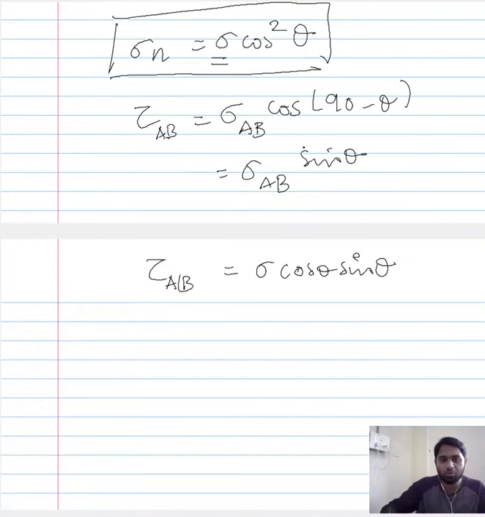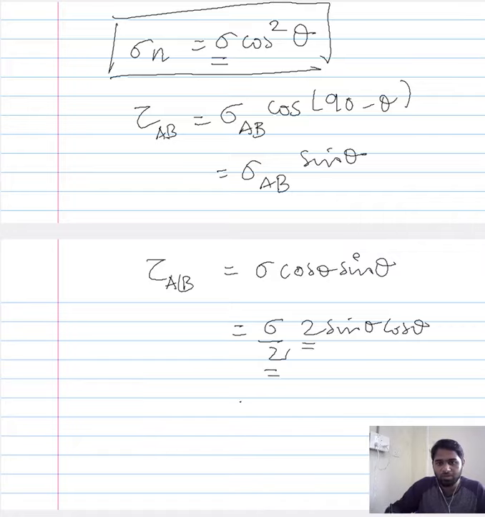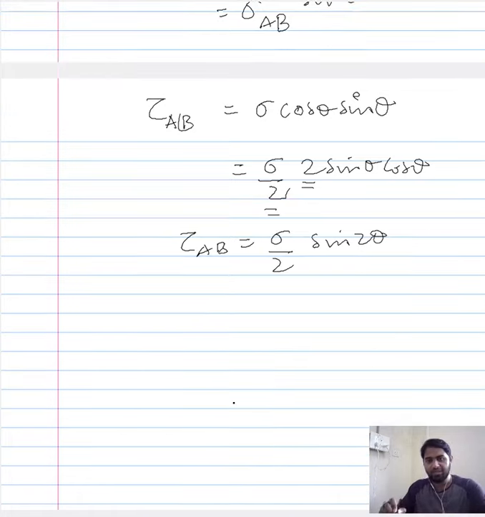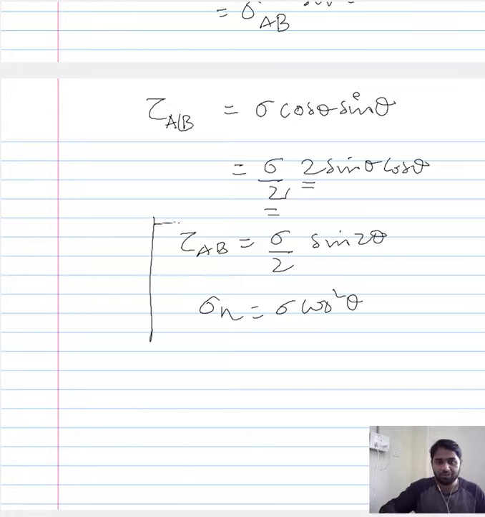Now what you can do is you can use some trigonometric properties and express this as 2 sine theta cos theta. What I have done is just multiplied and divided by 2, and since 2 sine theta cos theta is sine 2 theta, you have your shear component of stress acting along AB under uniaxial tensile loading, and you have your normal component of stress acting perpendicular to AB under uniaxial tensile loading.